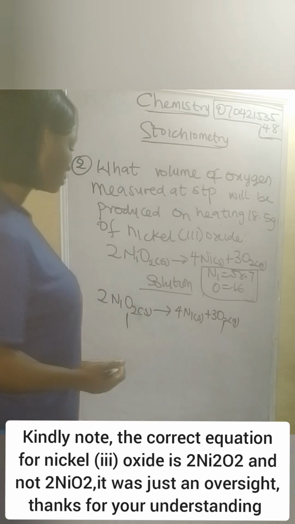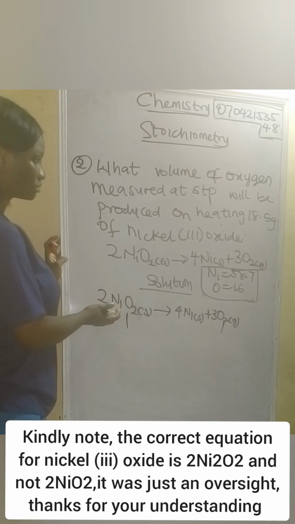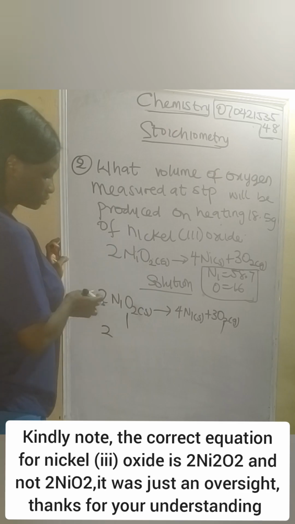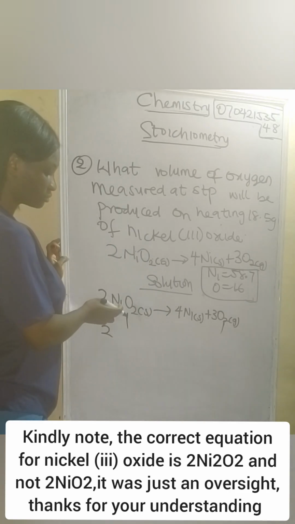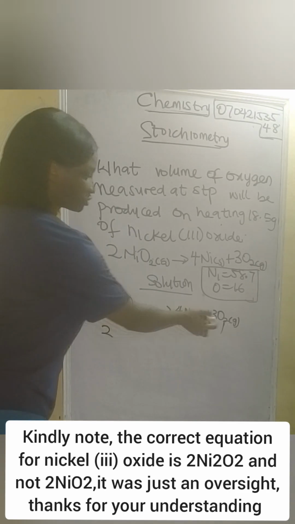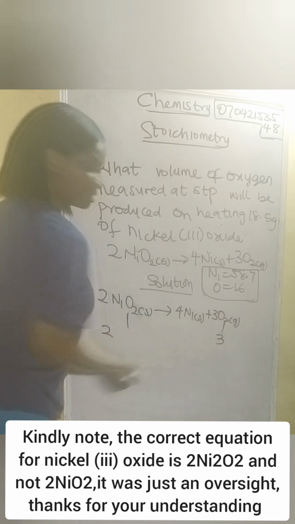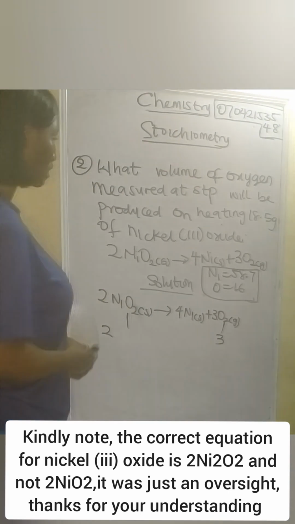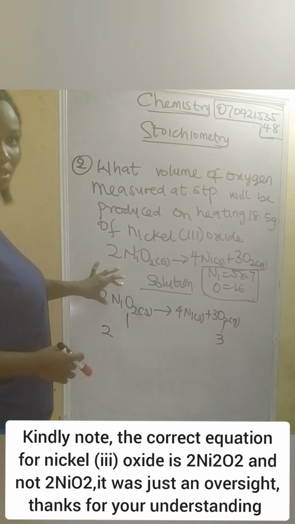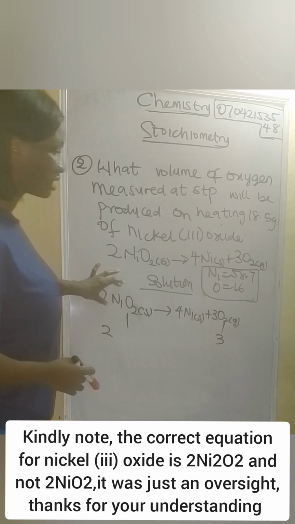Now what's the mole ratio of nickel 3 oxide? This is 2. The coefficient of this formula, which is nickel 3 oxide, is 2. The mole ratio of oxygen is 3. So now let's find the molar mass of nickel 3 oxide. And they said the volume of